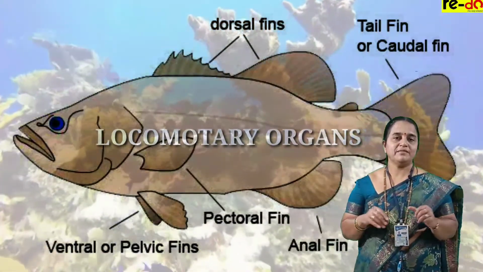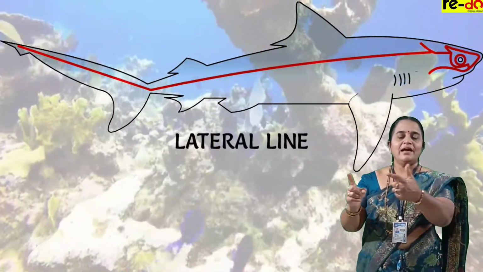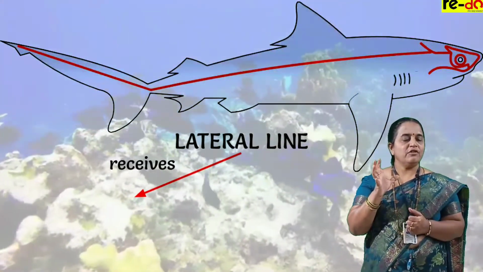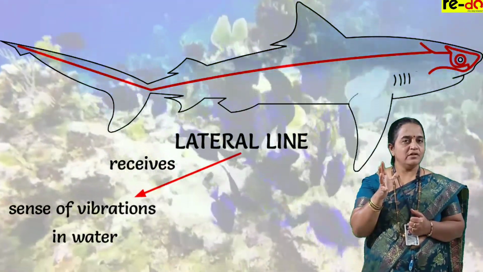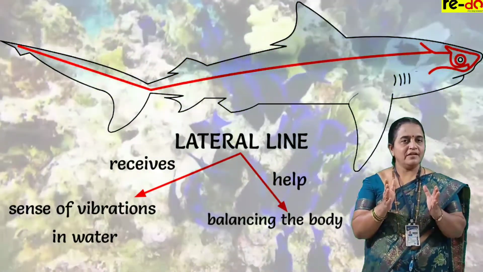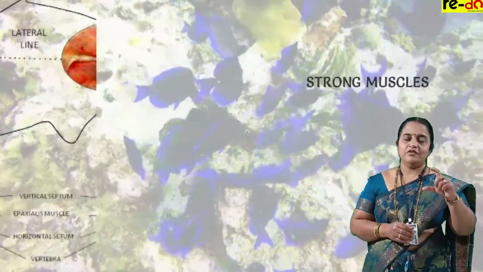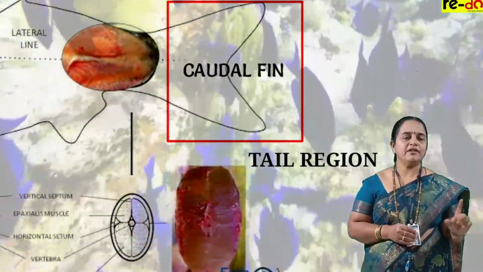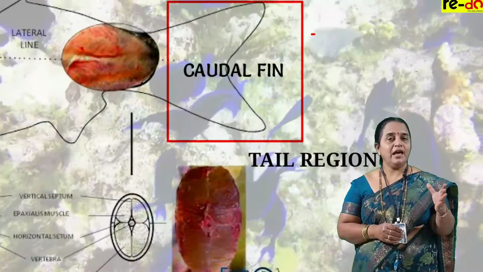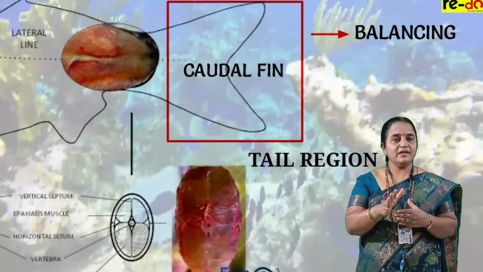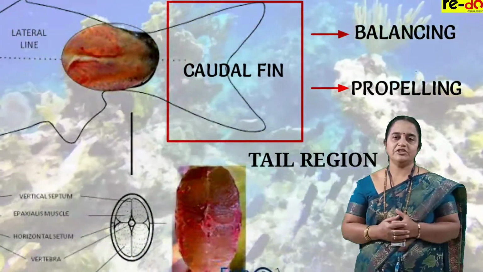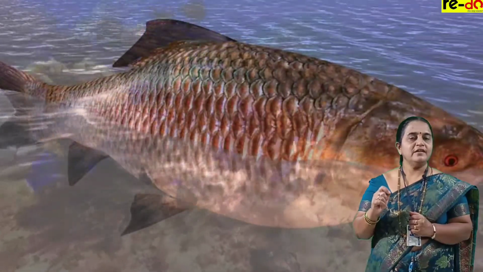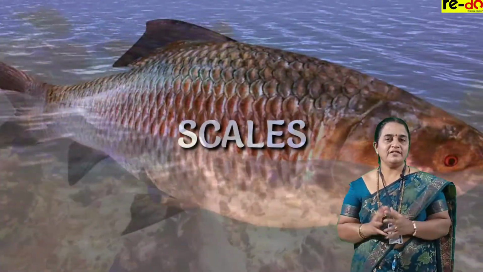They help in swimming. There is a lateral line extended along the lateral side of the fish. It receives the sense of vibrations in the water and it will help in balancing the animal. Strong muscles are present in the tail region and the tail has a caudal fin. This caudal fin will help in balancing as well as propelling in the forward direction. The entire body of the fish is covered by skin provided with varieties of scales.